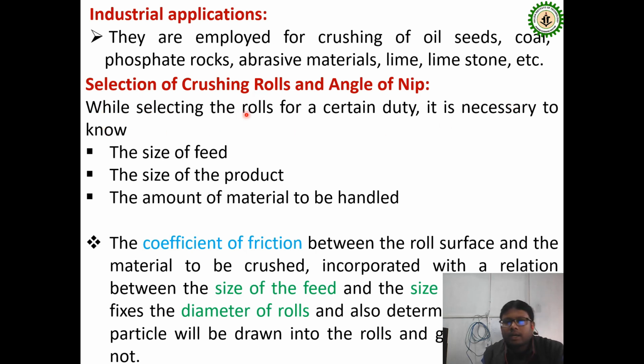For the selection of the crushing rolls and angle of nip, we consider the size of the feed, the size of the product, and the amount of material to be handled. So these are the different selection criteria to be maintained here.